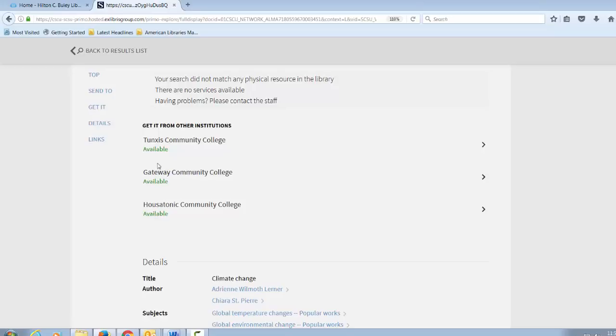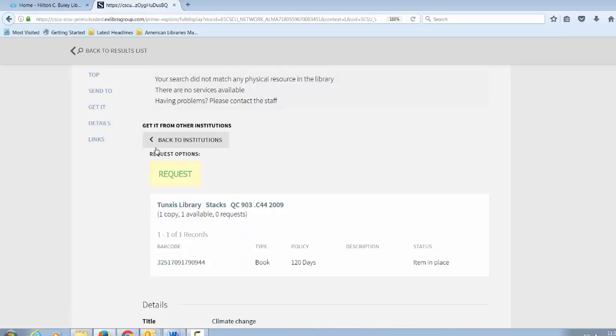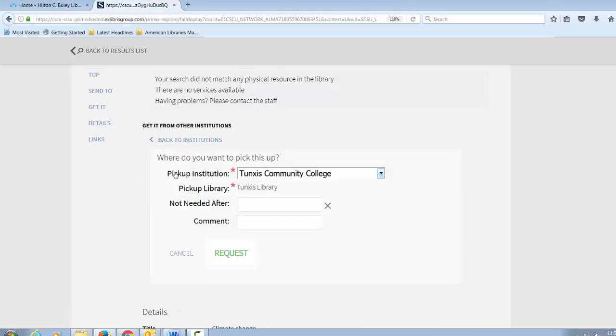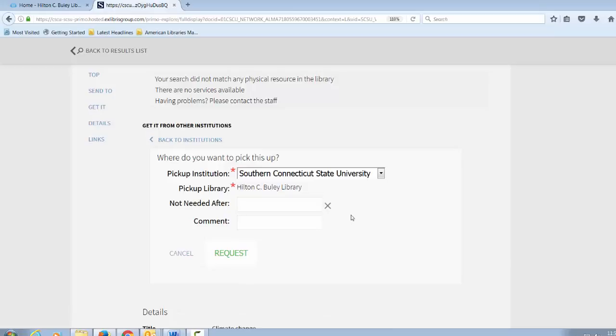Once you sign in, you will also be able to request the book. So click on Available and you can choose any one of these three. I'm just going to select Tunxis. Once I select that, there is a request button. I click on the request button and change the pickup institution to Southern Connecticut State University by clicking on the down arrow and selecting Southern Connecticut State University from the menu there.